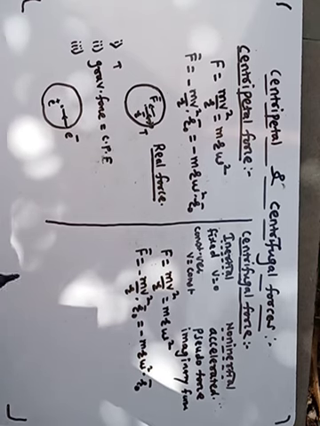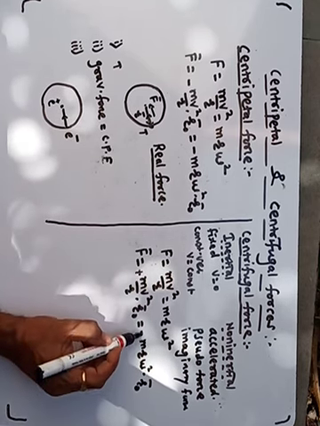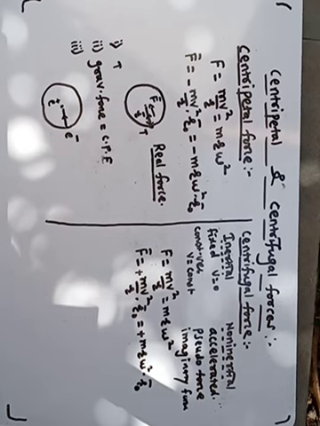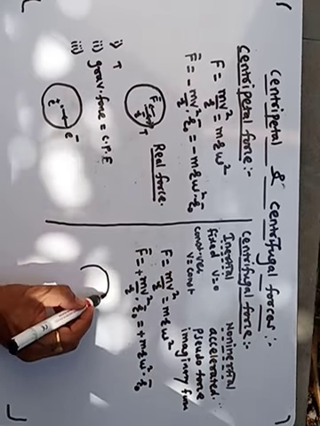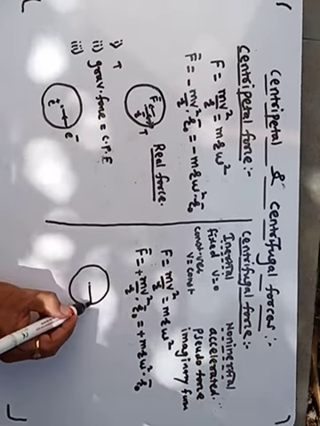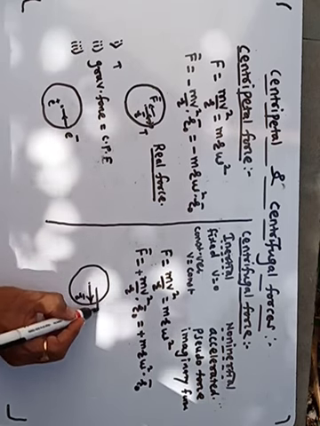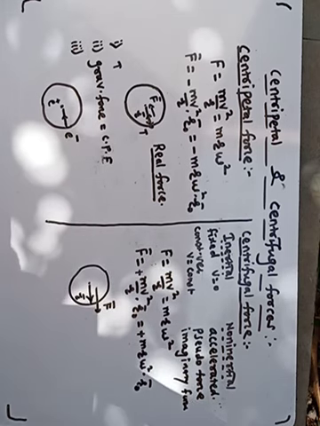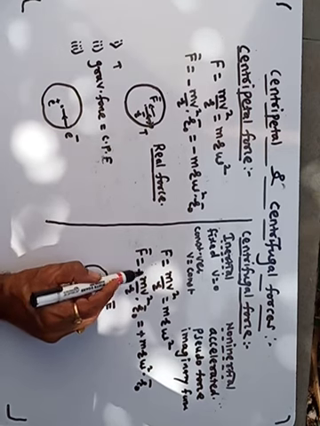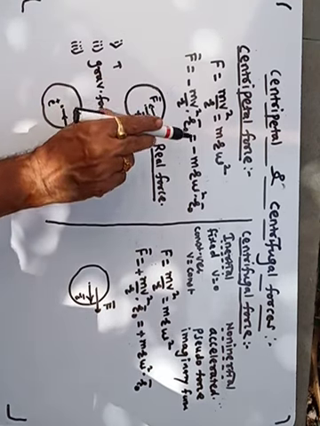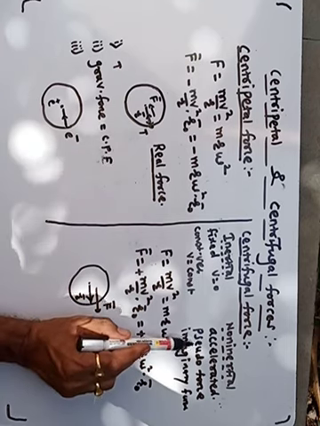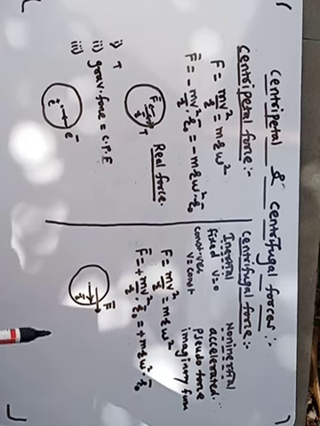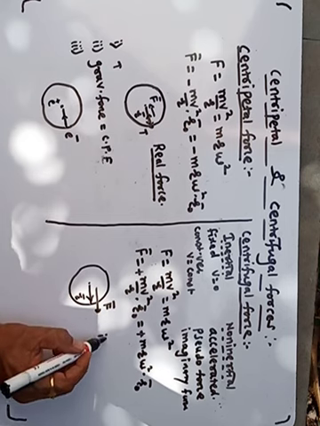Now here you see, we consider a positive sign, not a negative sign. We consider the positive sign because the radius vector is directed in one direction and the force is directed in the same direction. Therefore we consider a positive sign here. There we consider a negative sign, but here there is a positive sign. That force is a real force and this force is a pseudo force or imaginary force. Now we will see the examples.